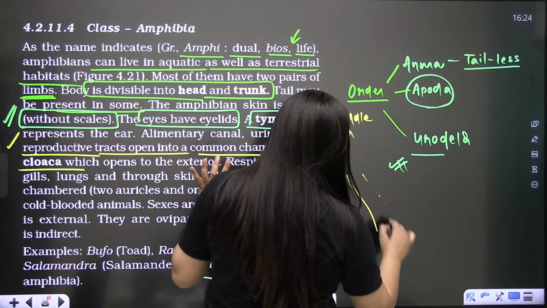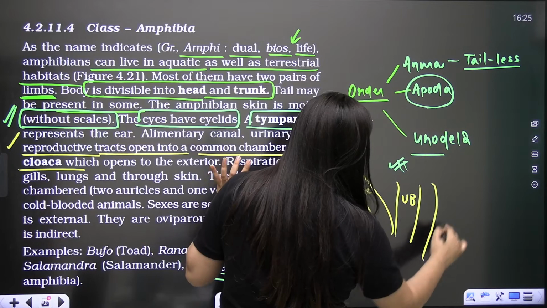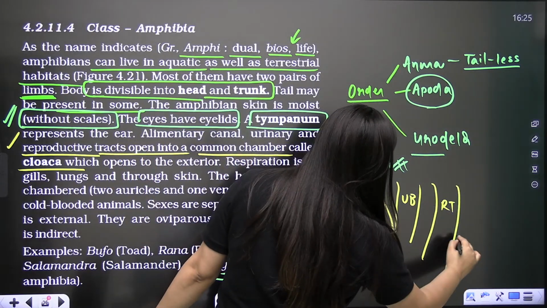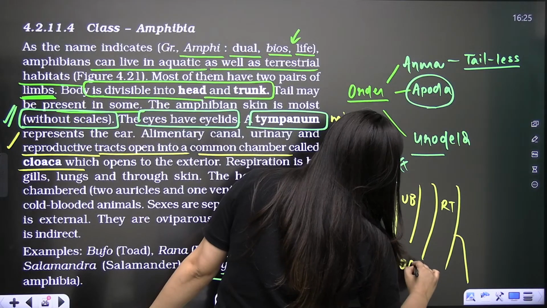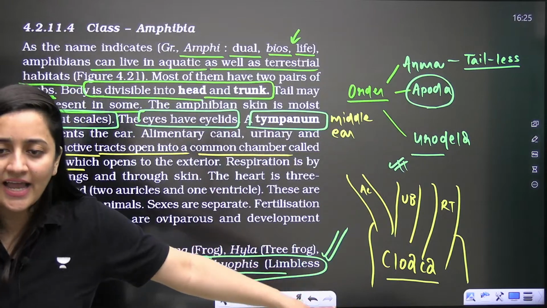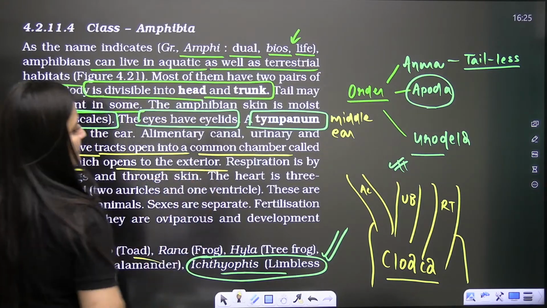See, the alimentary canal, urinary bladder and reproductive tract all open into a common chamber that is known as cloaca. What is it? Cloaca. We are going to use this word again. Okay, so this cloaca opens to the exterior.